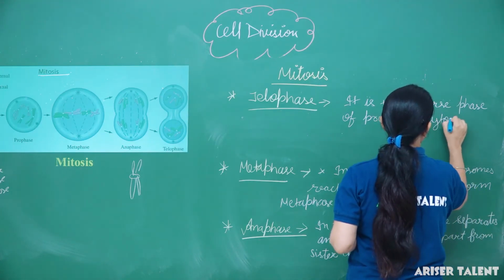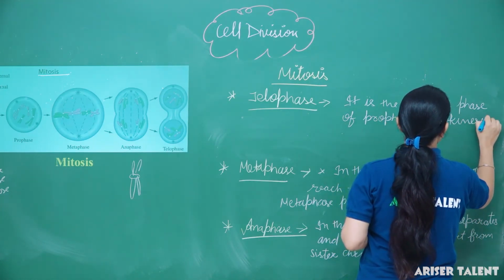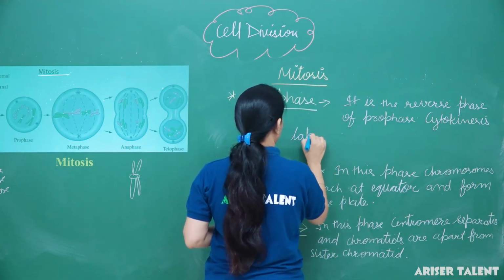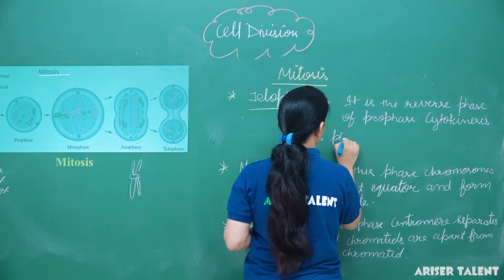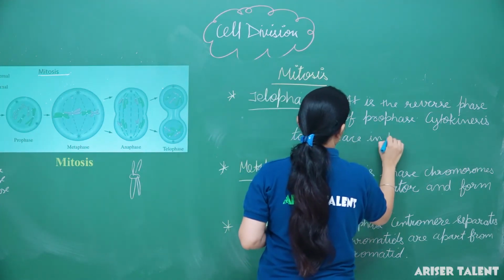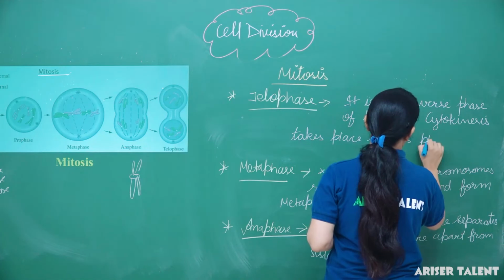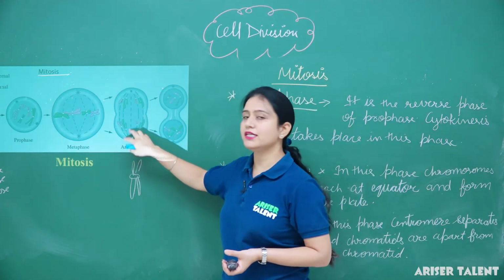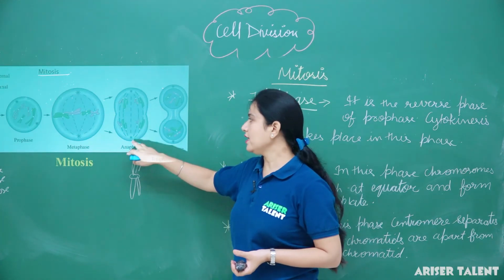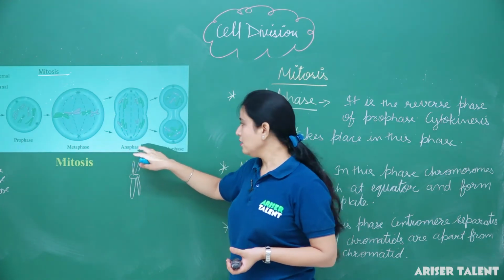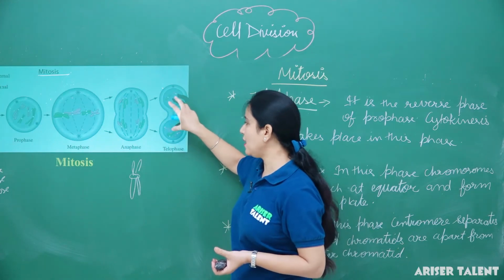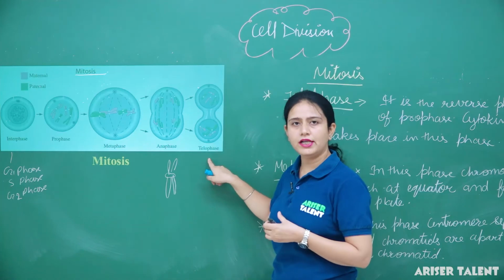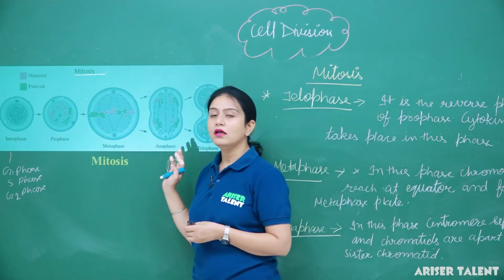Cytokinesis takes place in this phase. Generally, cytokinesis starts from anaphase itself. In the anaphase, cytokinesis starts taking place, but the cell gets separated completely into two daughter cells only in the phase of telophase. Clear? So this is all about mitosis.